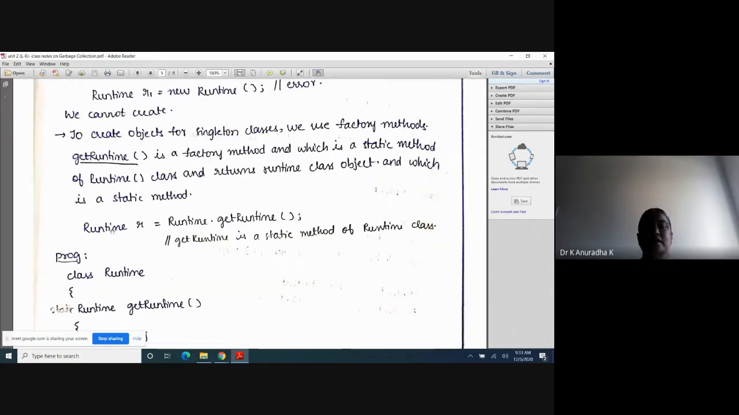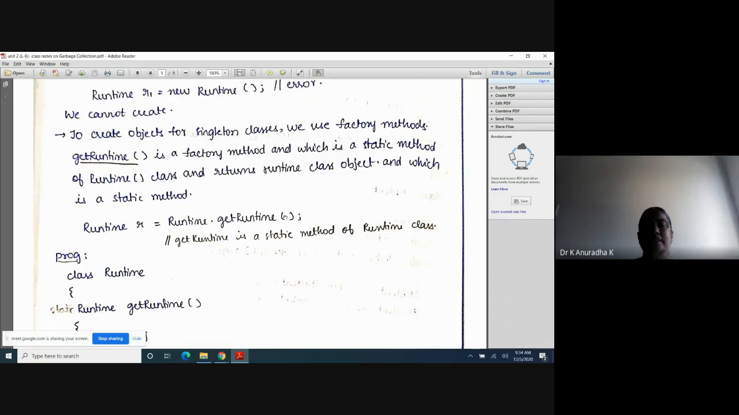So how do I create it? Runtime r = Runtime.getRuntime(). getRuntime is a factory method and it is a static method. A static method of the Runtime class can be accessed with the class name. That's why class name dot method name, because it is a static method.